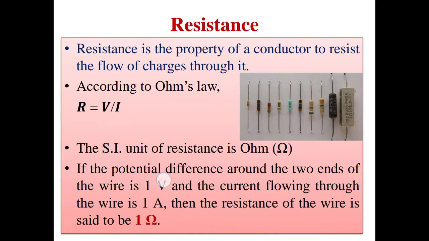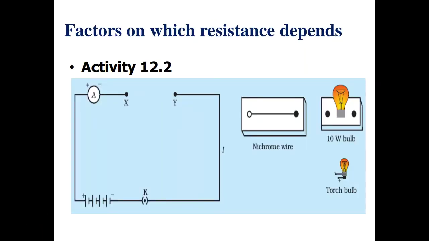If the potential difference across the two ends of the wire is 1 volt and the current flowing through the wire is 1 ampere, then the resistance of the wire is said to be 1 ohm. So important definition that defines 1 ohm. You have to just learn this formula and you can write the definition yourself. Now, factors on which resistance depends.